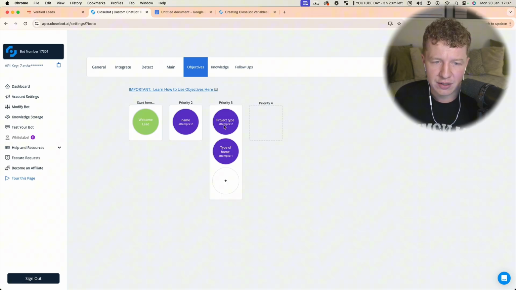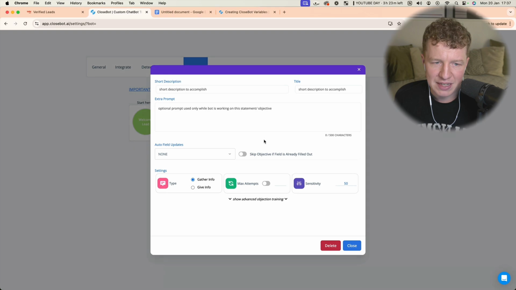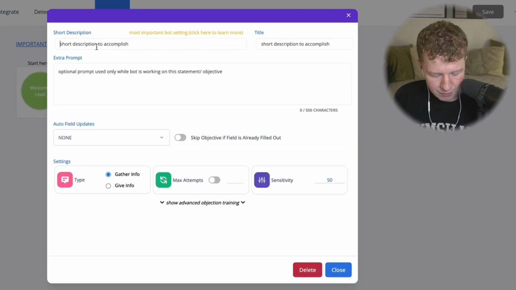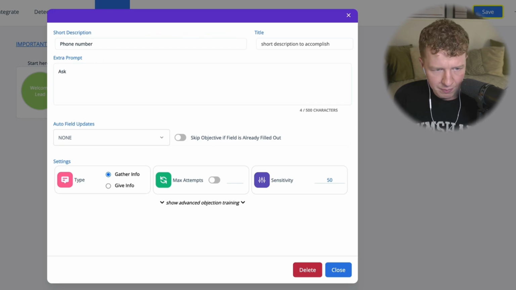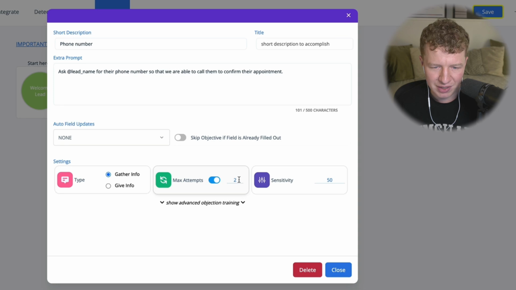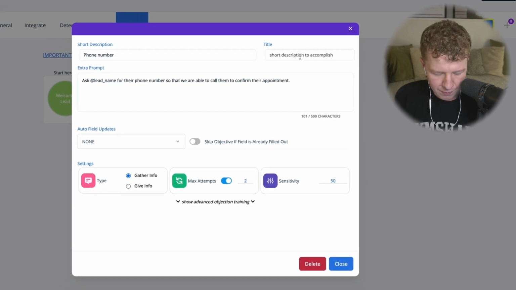The next thing that we need to know is basically going to be email address, or phone number, which is most important. So, ask @lead_name for their phone number, so that we are able to call them to confirm their appointment. It's a gather info objective. For max attempts, we're going to put this at 2 and leave sensitivity at 50. Again, this is quite important information, so we do really need it. We're going to call this number.